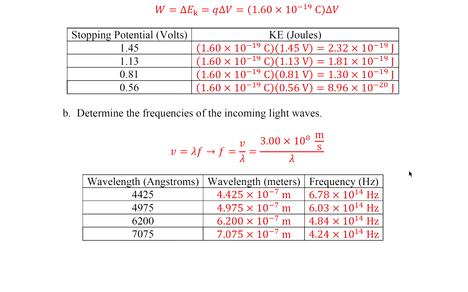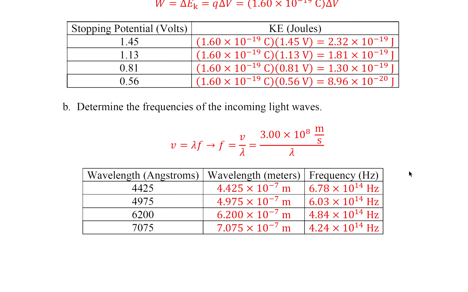Part B, determine the frequencies of the incoming light waves. v equals lambda f. f equals v over lambda. So we could use this equation here, so we could find the wavelength and the frequency of the incoming light waves.